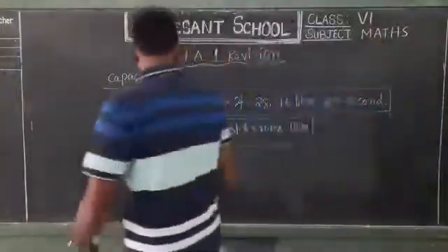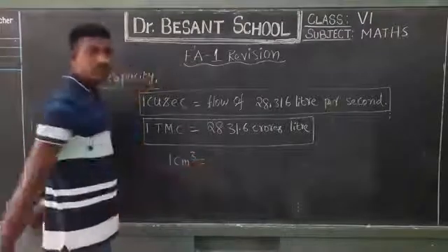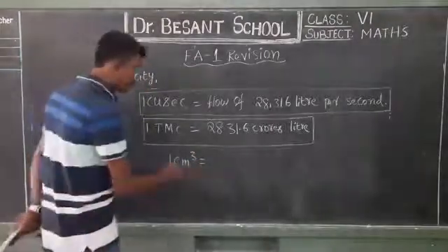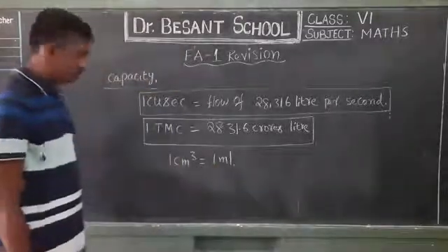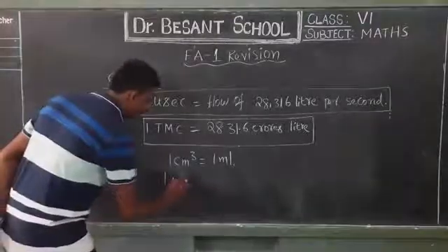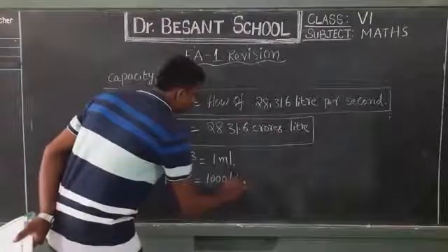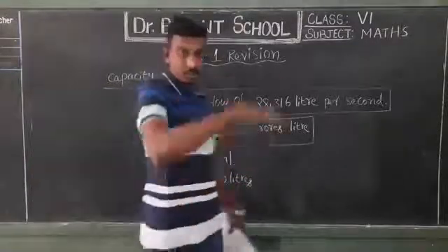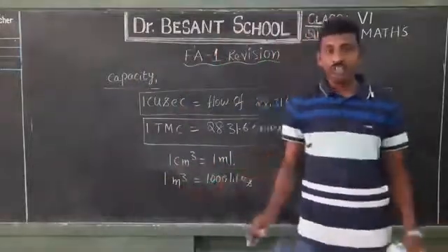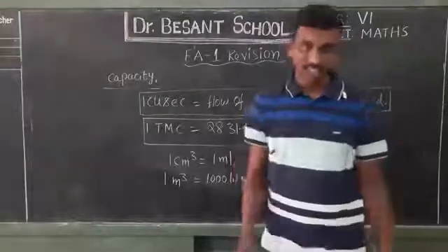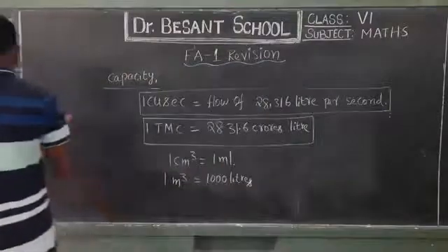Okay, my dear students. The same way, I told you that 1 centimeter cube volume occupies 1 milliliter of water. The same way, 1 meter cube of volume occupies 1000 liters of water. So if this room's volume is 1 meter cube, then it can hold 1000 liters of water. And one more thing we learnt about: megaliter.